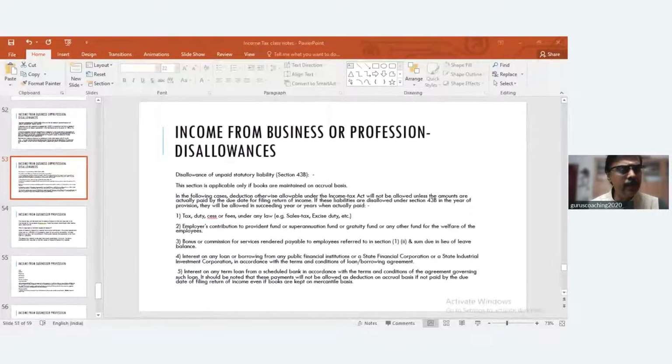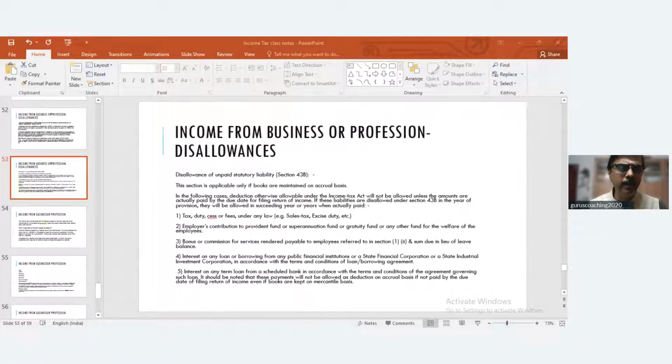So we are going to now understand what is the turnover criteria. Who should maintain books of accounts? Who need not maintain books of accounts? And if someone is required to maintain books of accounts, what are all the books of accounts he is supposed to maintain? For example, as a professional, if my turnover crosses a particular limit, I need to maintain books of accounts. A specified professional. Whereas an unspecified professional need not maintain any books of accounts. So that is the important provision under 44AA.